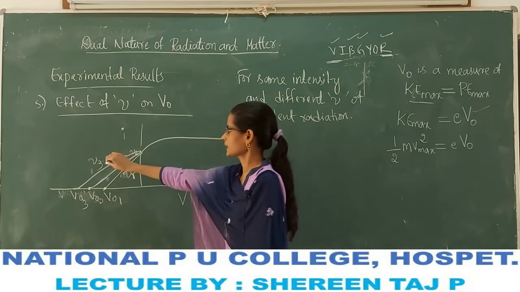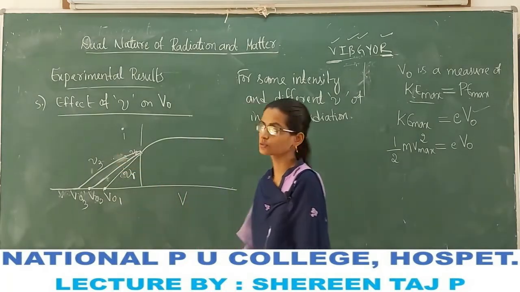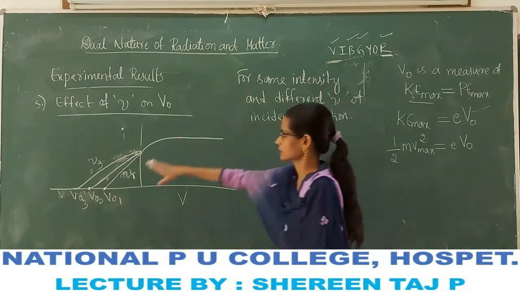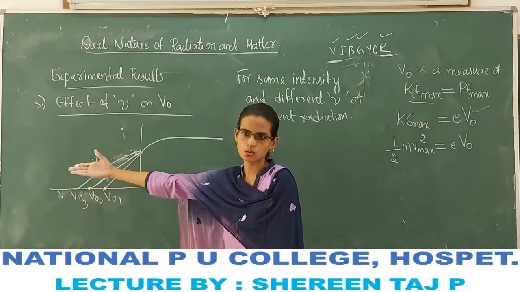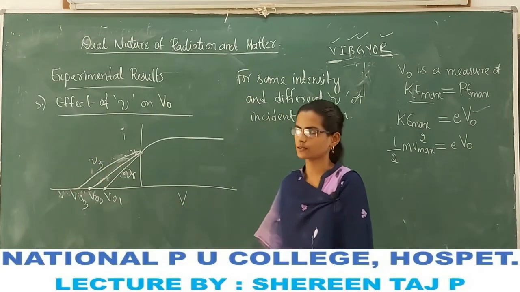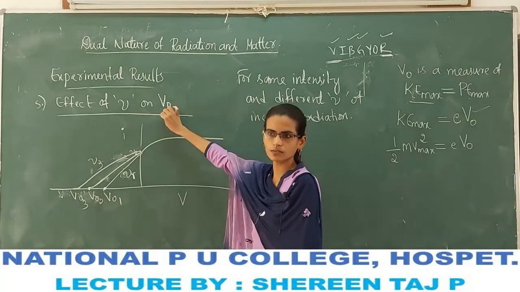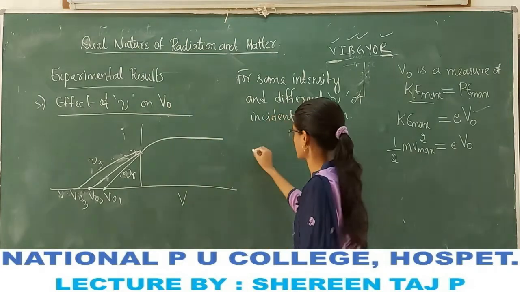Further, for any other higher frequency, say nu3, like violet color, the stopping potential goes on increasing. So this is the effect of frequency on the stopping potential.